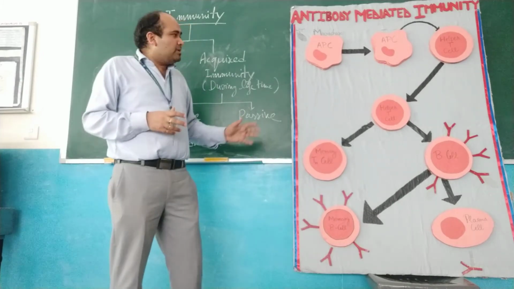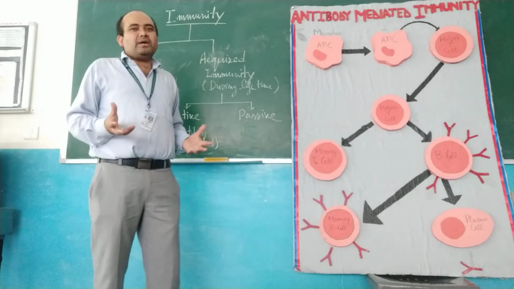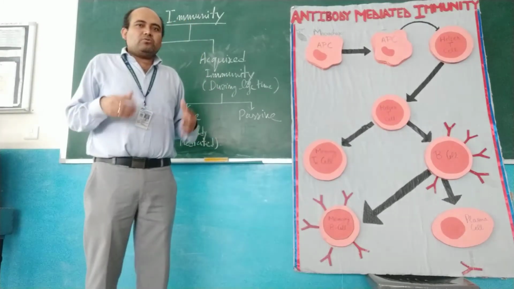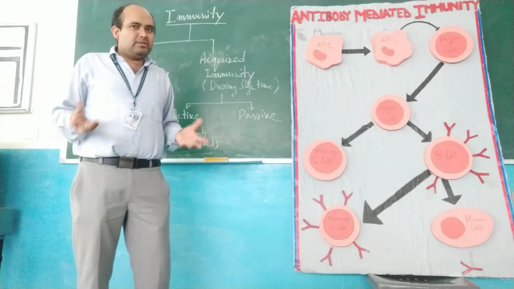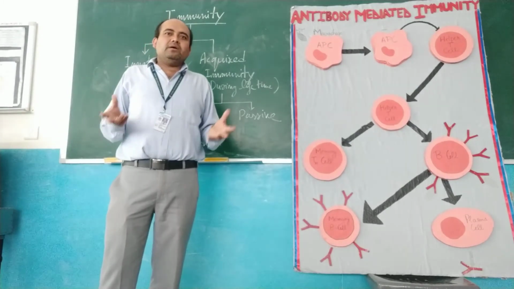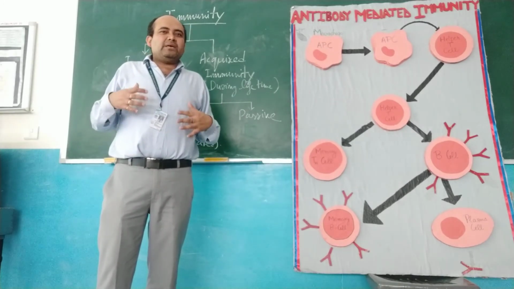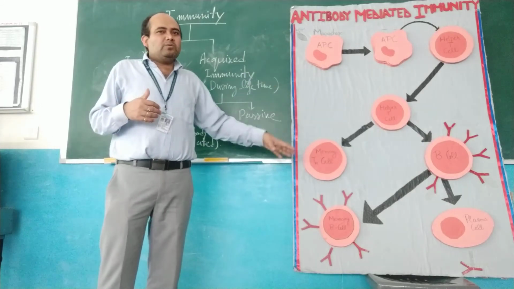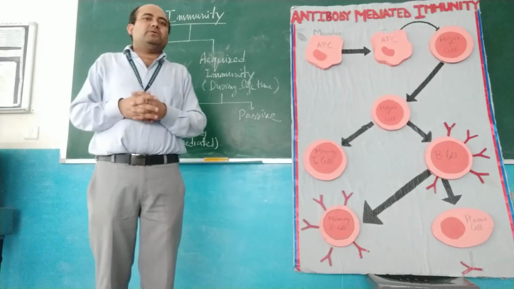So this is the mechanism of how antibodies are produced against any type of foreign antigen. Antigens are also proteins, and antibodies are also proteins. It means diamond cuts diamond: a protein kills proteins. So in our body, it is a special mechanism made up of special types of WBC. These cells are different types of WBC.